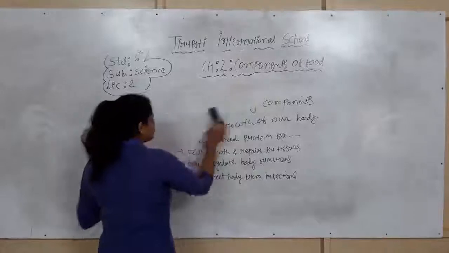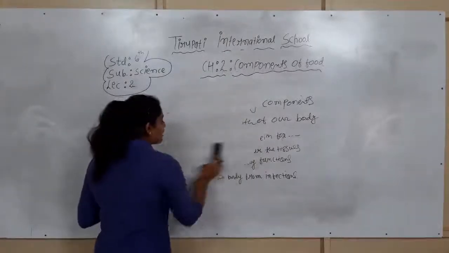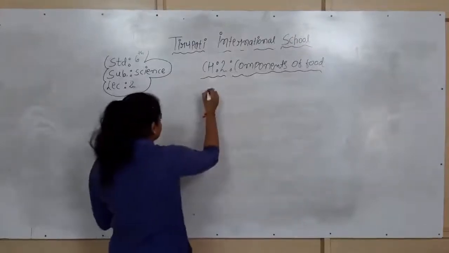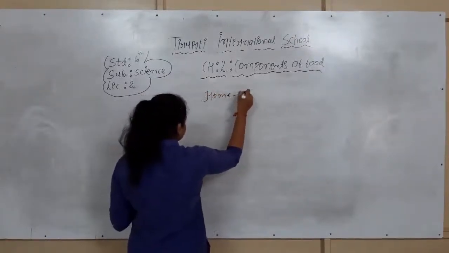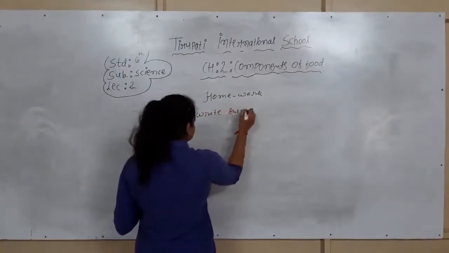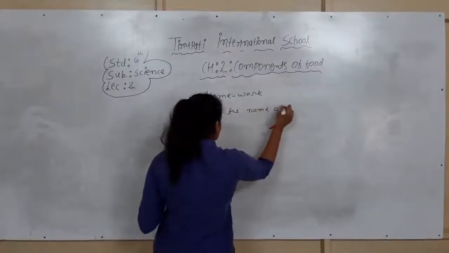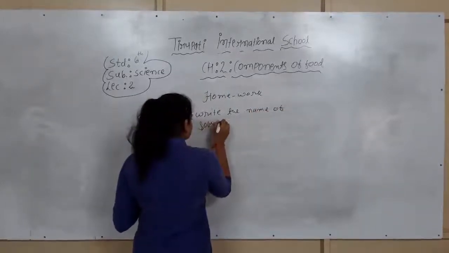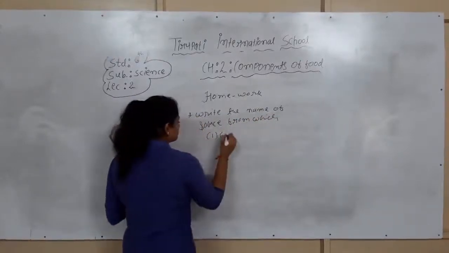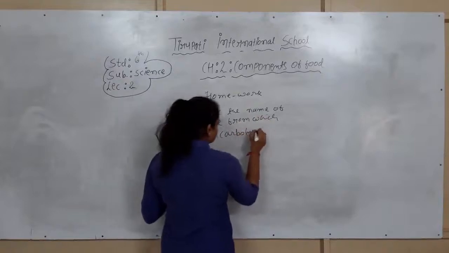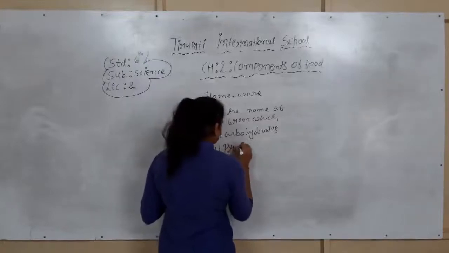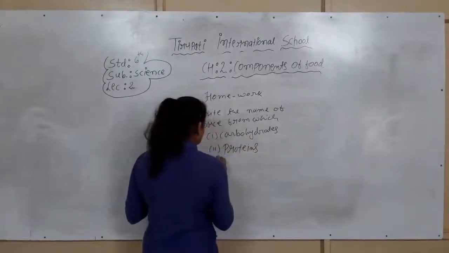We discussed the nutrients such as carbohydrates, proteins and fats. Now for homework, you have to write down the names of sources from which carbohydrates, proteins and fats can be obtained.